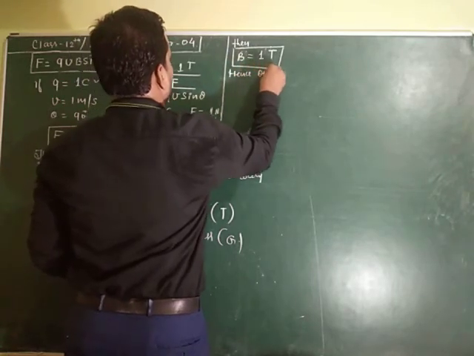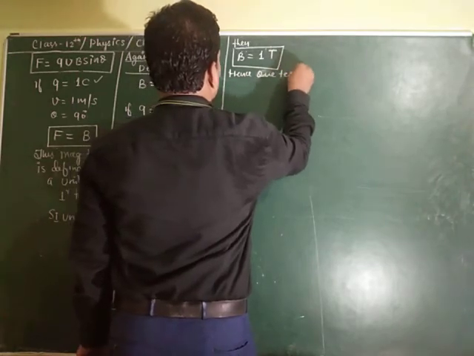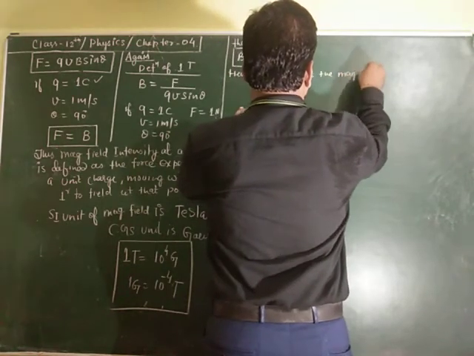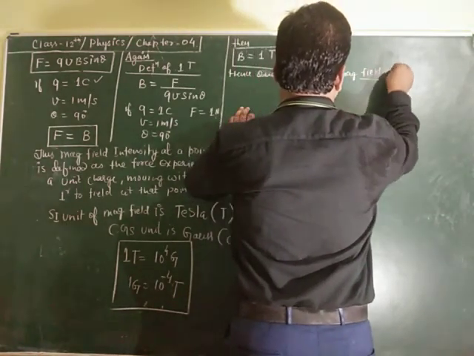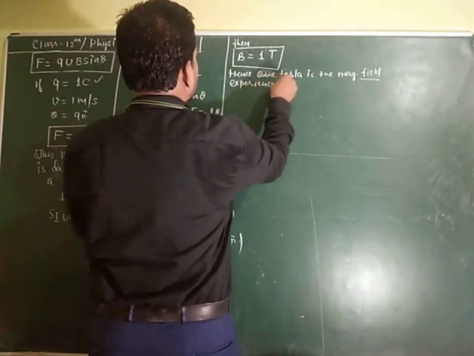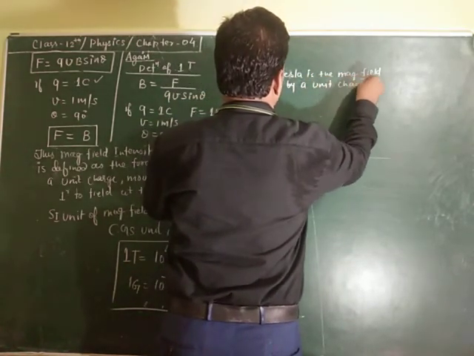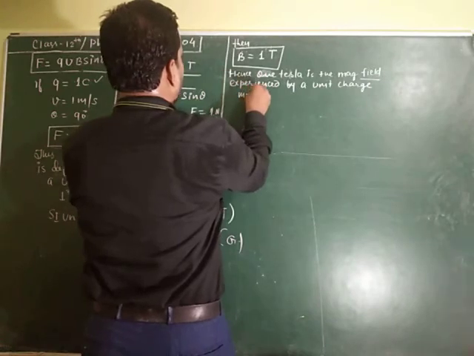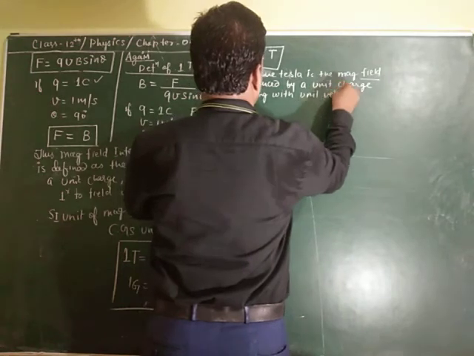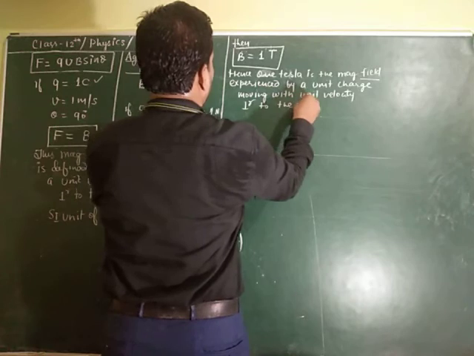So what is the definition we have? Hence, 1 Tesla is the magnetic field experienced by a unit charge moving with unit velocity but perpendicular to the field.